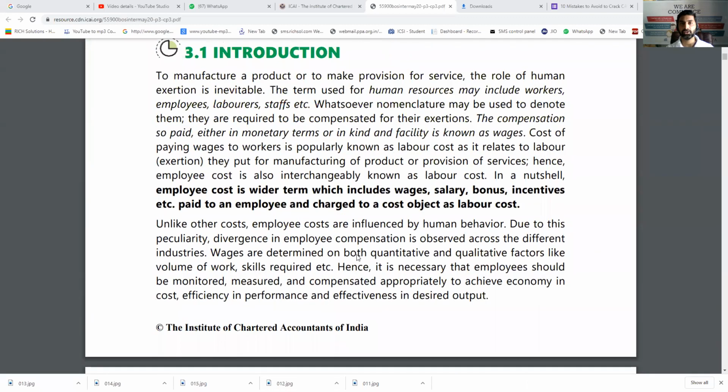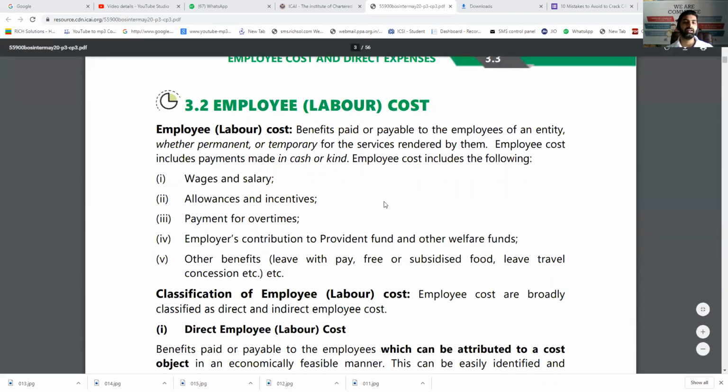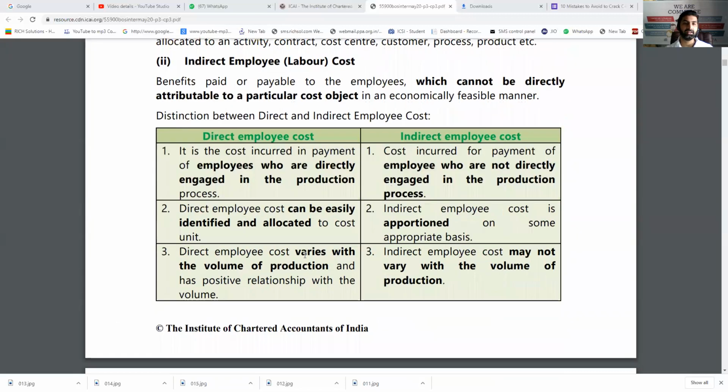What exactly is employee cost and what are its types? A short note can be asked. Employee cost is anything which is paid to our direct and indirect workers in the form of wages, salary, bonus, perquisites. Anything you are paying to them is considered as employee cost. That is wages and salary, allowances, incentives, overtime payment, PF contribution, and other perks. It is divided in two parts: direct employee cost and indirect employee cost.